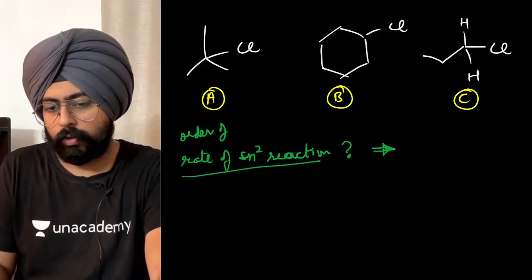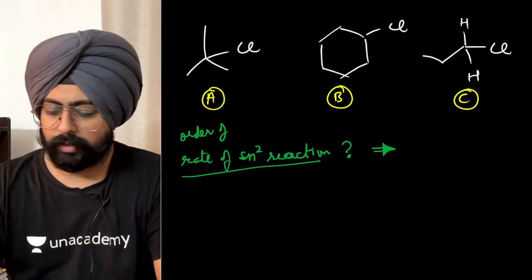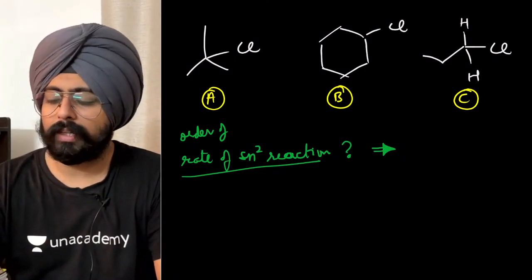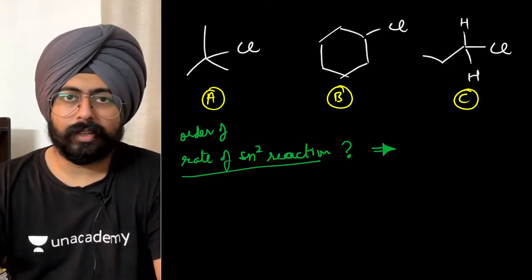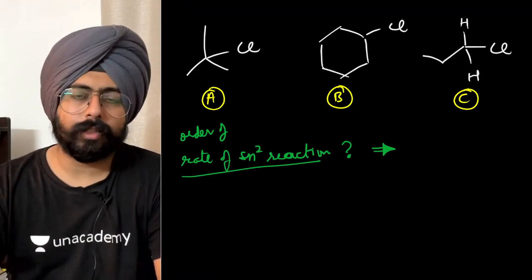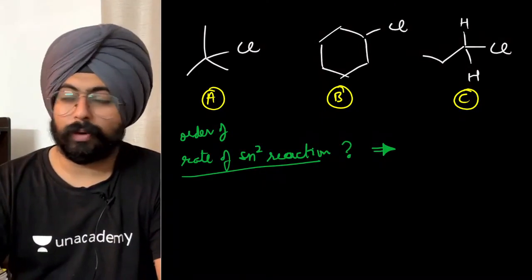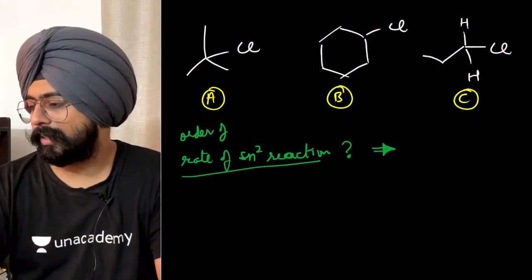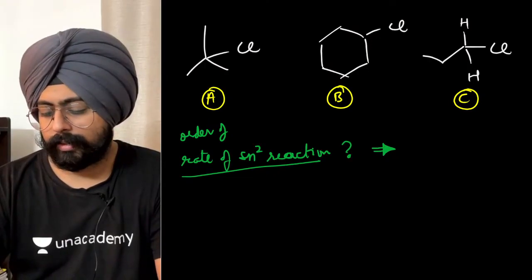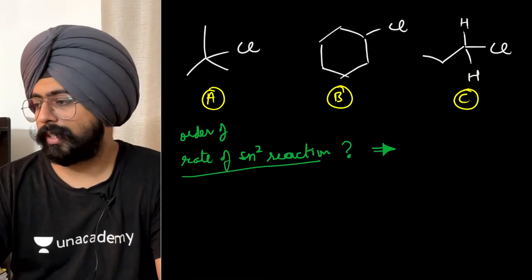Batao ji, what will be the order of rate of SN2 reaction? Core Camp is saying, please explain in Hindi. Yaar, how many times have I told you, I explain in English only. I won't explain in Hindi right now. You can go and check the sessions of other teachers. There are so many good teachers on Unacademy teaching in Hindi. Maybe next year I'll teach in Hindi, if I teach at all, but we'll see next year. Ayush is saying, no sir, please cover SN1, E1, E2, E1CB, SNAr all in today's session. Ayush, do one thing. Come here, sit in place of me, do 5-6 hours of class, then I'll ask you.